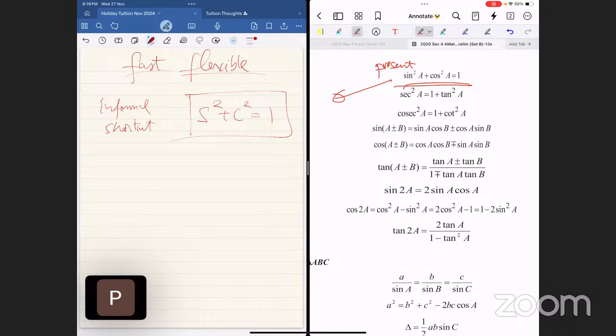Okay, good. Now, people, I would like to remind you a few things. This one is a reminder. They expect you to know this. We will forget, so sine over cosine. The formal way to write down is sine A over cosine A equals to tangent A. You may not know why this is correct, but it is correct. I don't care about the formalities. You should write down sine over cosine equals to tangent. So please write that down. Cosine over sine equals to cotangent. Why is that so? They just anyhow name it. 1 over sine, they call it cosecant. 1 over cosine, they call it secant.